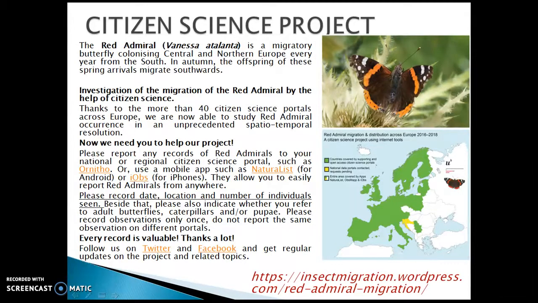I'd like to invite you to participate in a citizen science project. The Red Admiral, Vanessa atalanta, is a migratory butterfly colonizing Central and Northern Europe every year from the south. In autumn, the offspring of these spring arrivals migrate southwards. So the researchers of this project ask you to record date, location, and number of individuals seen. Every record is valuable, and they thank you a lot for participating in this project.